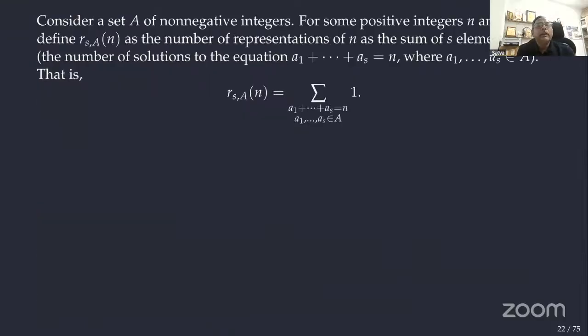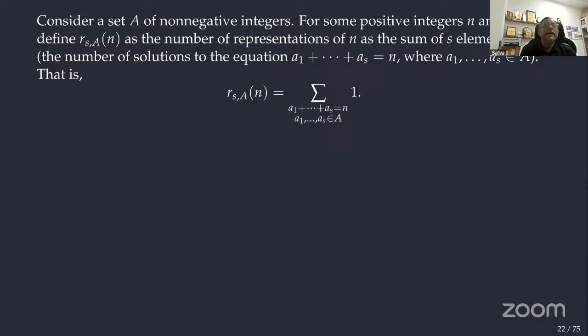Okay, so the setup is like this. Consider a set A of non-negative integers, right? And the question is that we define R_{S,A}(n), where S is some integer. R_{S,A}(n) is that.